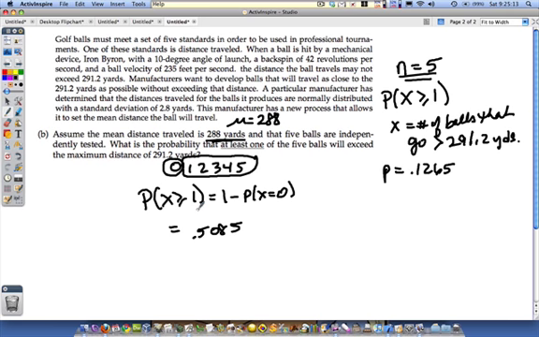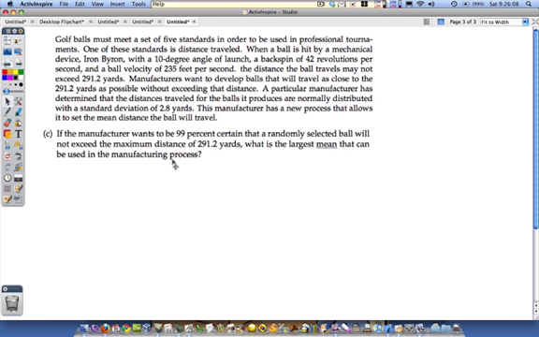Okay, now question C is the hardest one. If the manufacturer wants to be 99% certain that the randomly selected ball will not exceed the maximum distance, what's the largest mean that can be used in the process? Okay, so what we've got now is this situation. We have an unknown mean, mu.